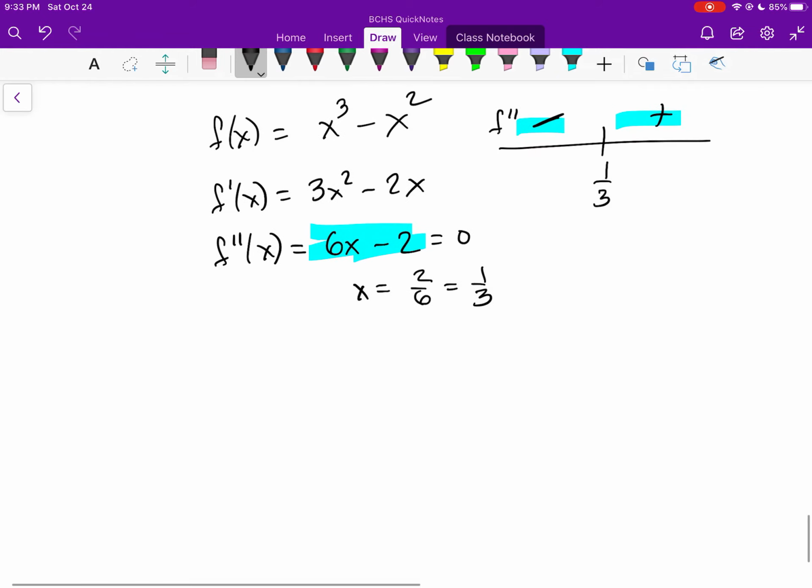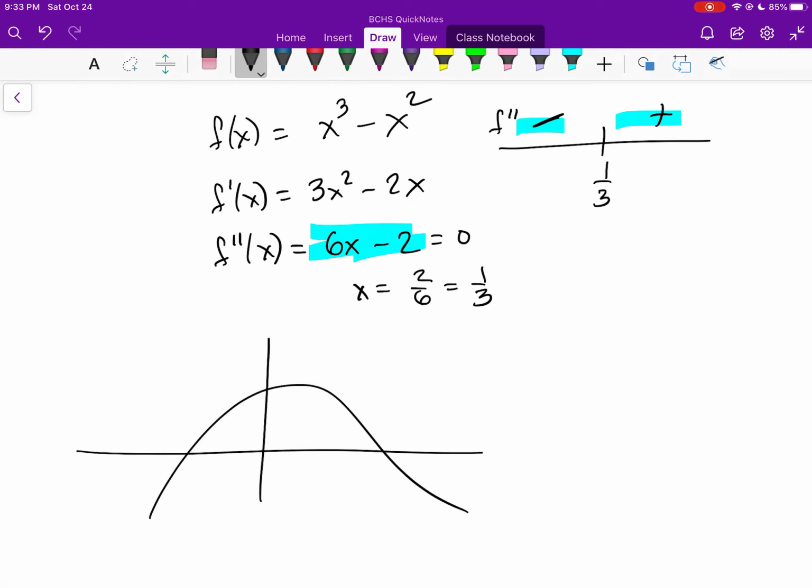Okay. The other way that they can do this is they can give you that graph of the derivative. They can do something like this, where this is -2, this is 0, this is 1, where that's right up there at the peak. This is 2 and this is 3. This is a graph of f prime. And they ask you the question, where does f have an inflection point?